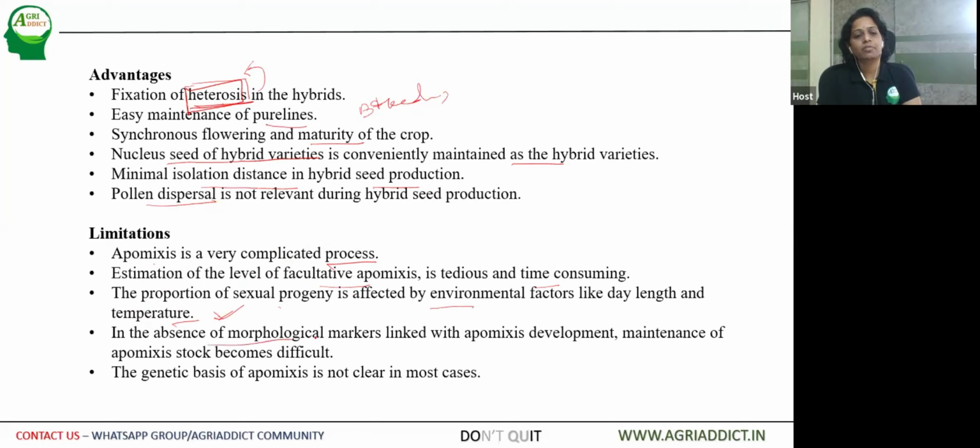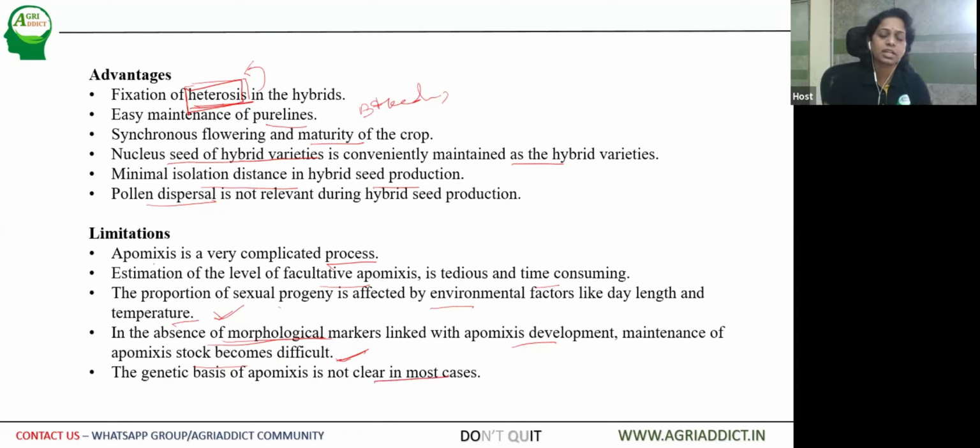Then in the absence of morphological markers linked to apomixis development, maintenance of apomixis stocks becomes difficult. So we have to link these morphological markers with DNA markers also, so that it becomes easy. But however, it is difficult, so it might become a limitation for this breeding purpose also. Then the genetic basis of apomixis is not clear in most cases.